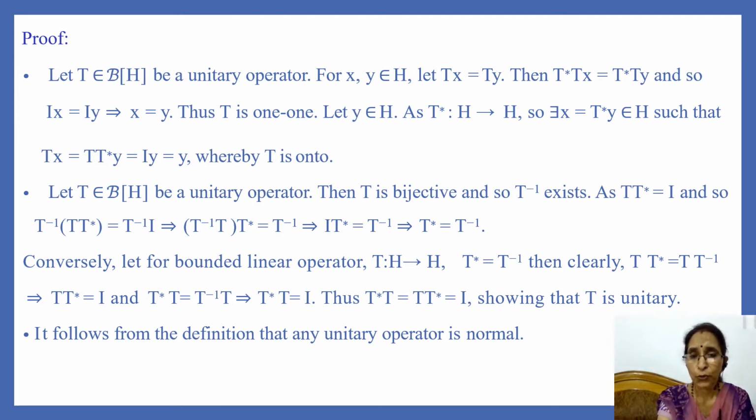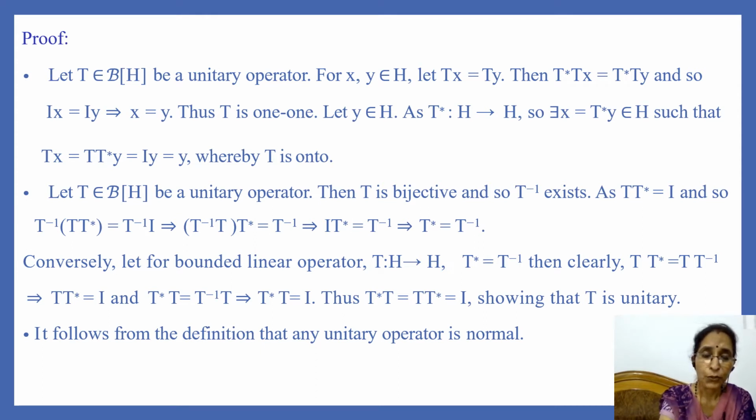Next, we have to show that T is onto. Let y belong to H. As T star is a mapping from H to H, so T star y is an element of H. Let us denote that element by x. Then we can say that there exists an element x in H such that T of x is equal to T T star y, that is equal to I of y, because T T star is equal to identity operator, and that is equal to y. So we have shown that for any y in H, there exists an element x in H such that Tx is equal to y, whereby T is onto.